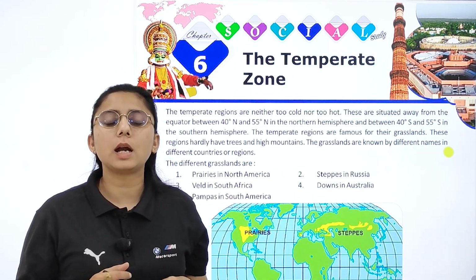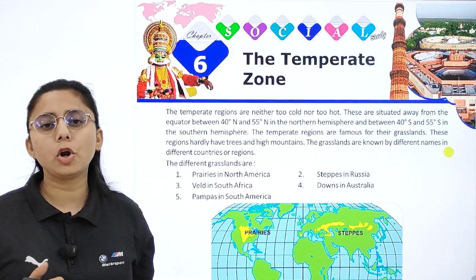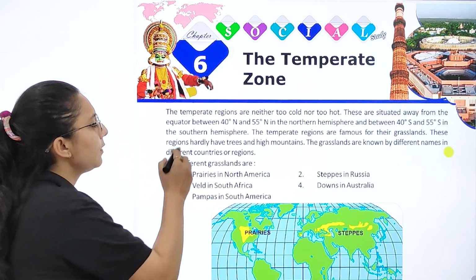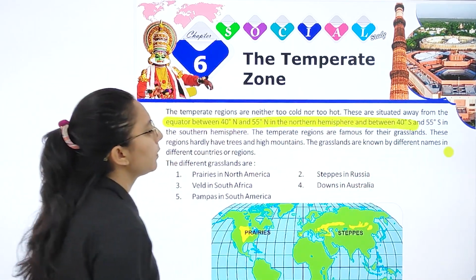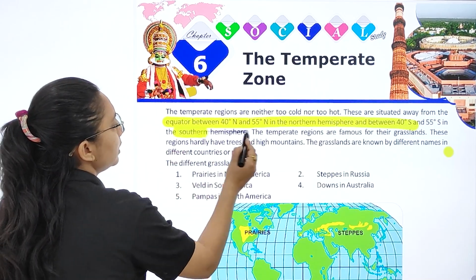Now children, today let's start with chapter number 6, that is the temperate zone. So it is neither too cold nor too hot. So it is situated away from the equator between 40 to 55 degrees in the northern hemisphere and between 40 degrees south to 55 in the southern hemisphere.